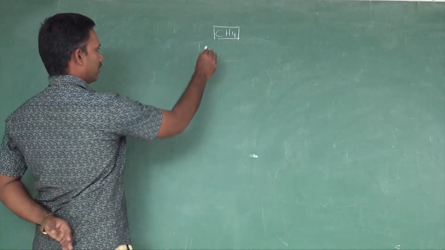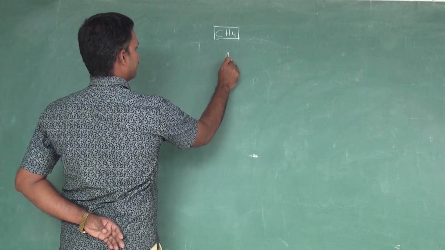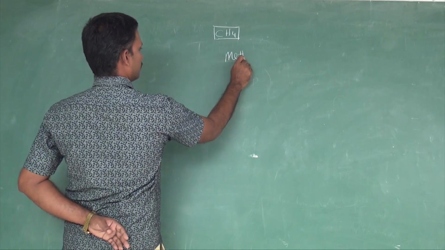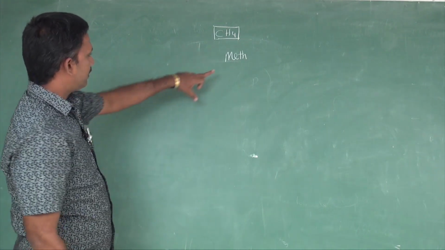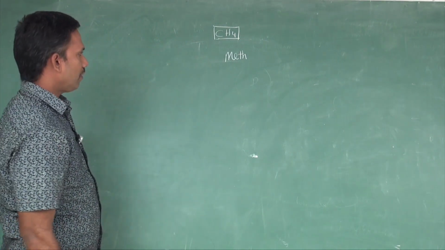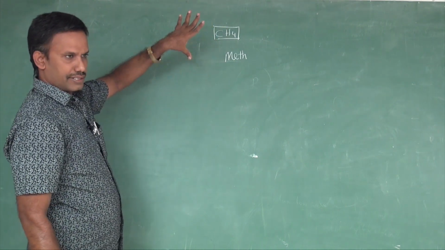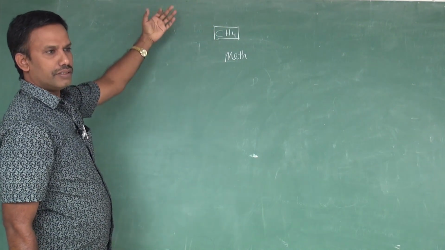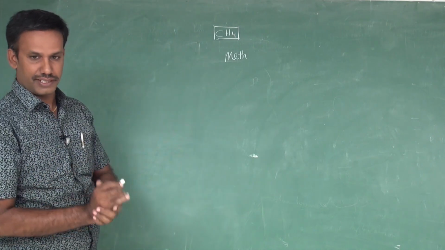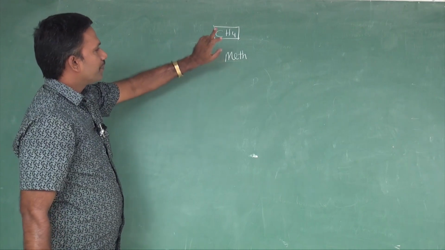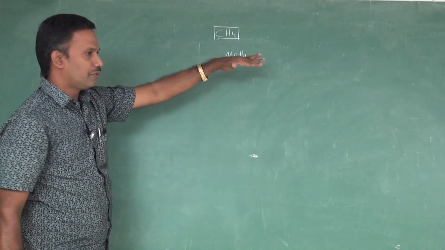So only one carbon. What is the root word for only one carbon? Meth. Meth is the root word. Okay, there is no prefix and all because there is only one carbon, 4 hydrogen. It's the simplest organic compound. It is not necessary that there should always be some prefixes. Meth. Then we need to find whether it is alkane or alkene. Suffix, we need to move on to the suffix.